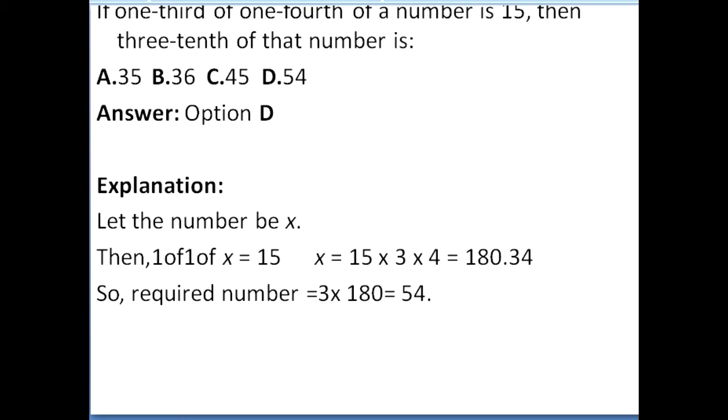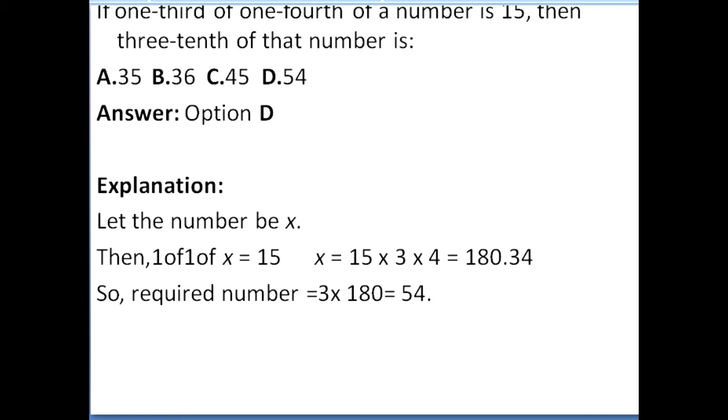So write as such 1 by 3, 1 by 4 of a particular number, that is x. So that is given. It is equal to 15. Then your answer is 3/10 of that particular number.